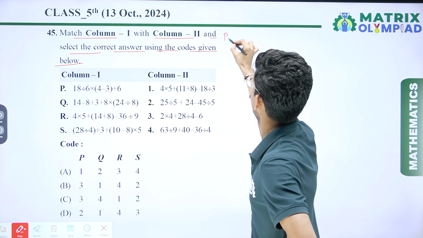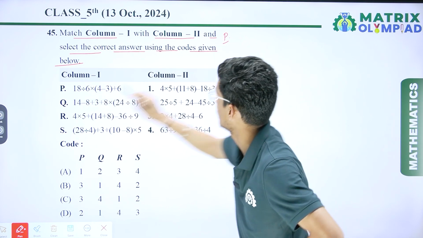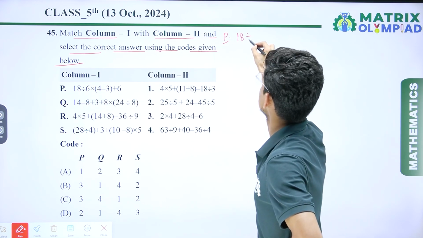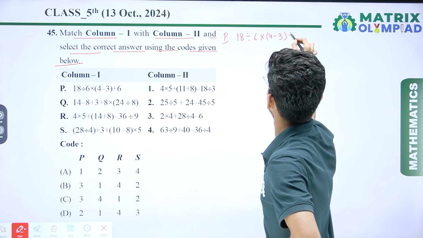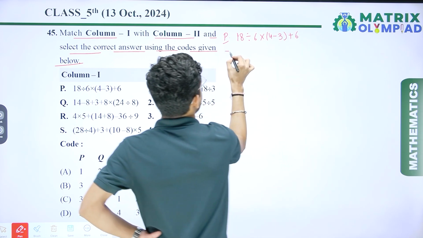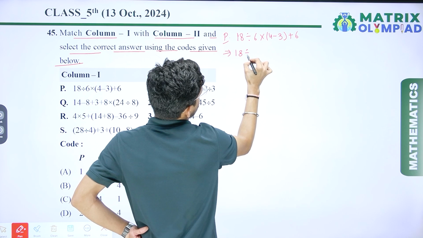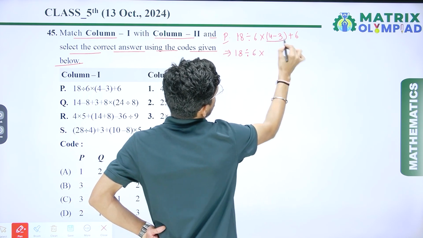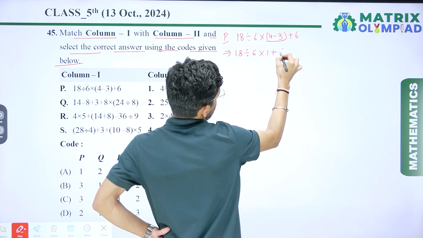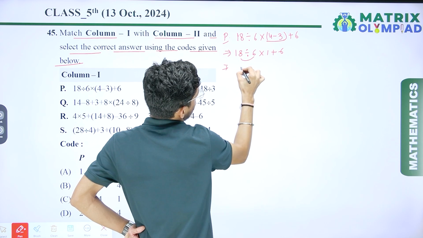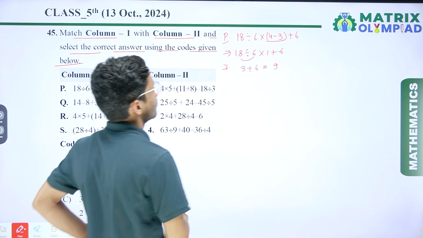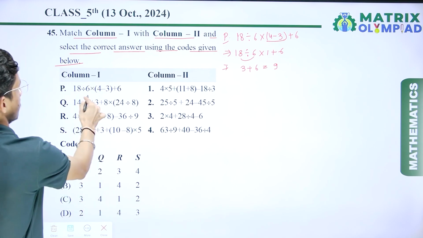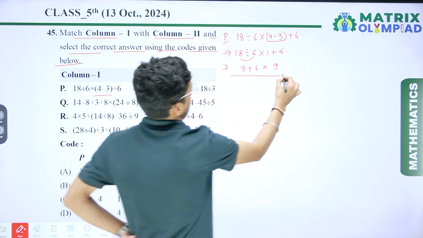So here P is given 18 divided by 6 multiplied by 4 minus 3 plus 6. So if I solve this bracket, I get 1 plus 6. If I divide here, I get 3 plus 6, that is 9. Now the solution is 9.